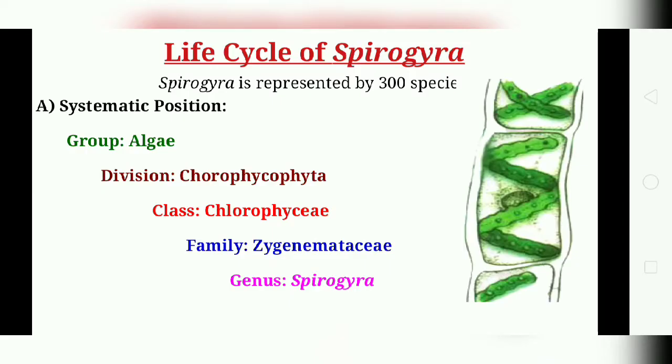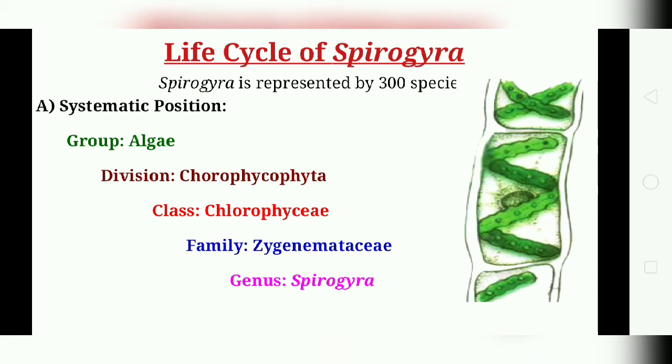So this Spirogyra is a name given by Link in 1820. Spiro means coiled and gyra means curved. It is one of the commonest freshwater, bright green algae, distributed worldwide. It is mostly found in freshwater ponds and lakes, and it is free floating. Because of the slippery feel of its filaments, Spirogyra is often called pond silk or water silk. Spirogyra is represented by about 300 species.